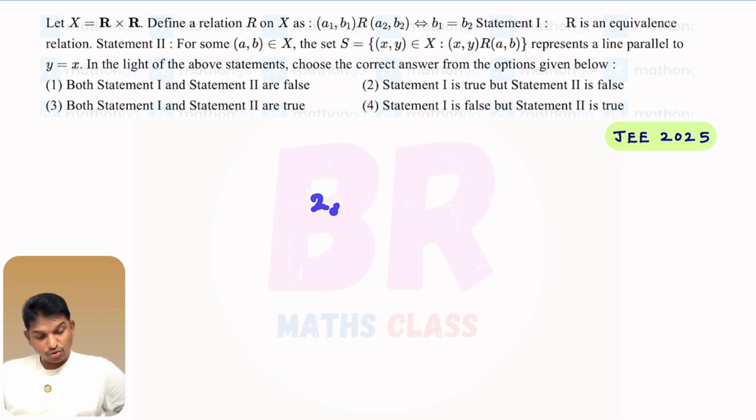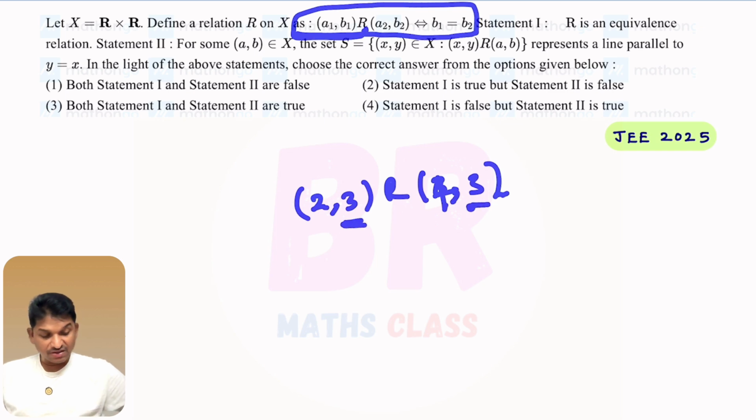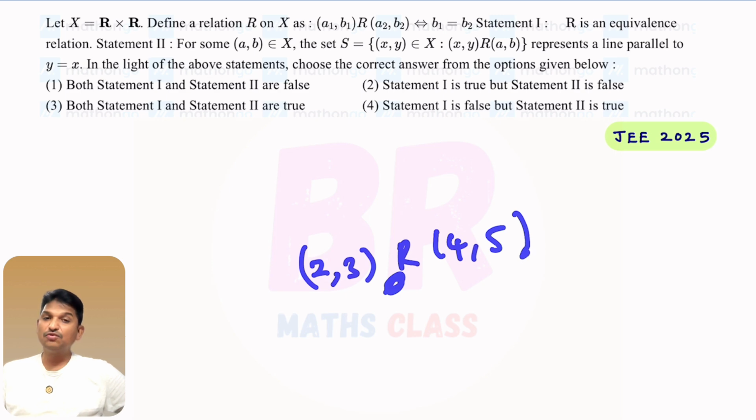Here, see here, 2 comma 3 is related to 4 comma 3. As per this condition, you check here. A1 B1 is related to A2 B2 if B1 equal to B2. Yes, 2 comma 3 and 4 comma 3 are related to each other. Suppose 2 comma 3 is related to 4 comma 5. Is 2 comma 3 related to 4 comma 5? No. Why? Because these two are not equal, right?